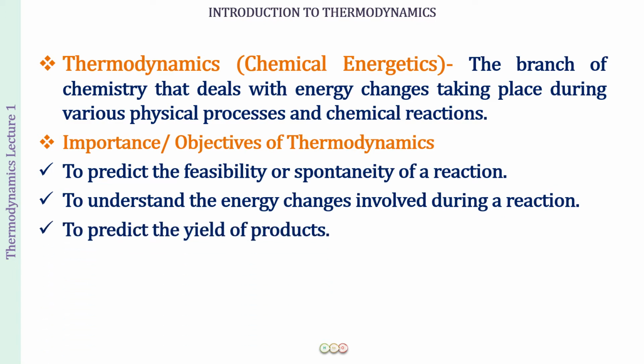Next, to predict the yield of the products. So how much of the product is going to be formed? Well, the two substances react, but will they be producing an appreciable amount of the product or not? It is going to be advantageous to us to use that reaction to produce a particular substance, because in a reaction, well, there are going to be many ways that we can produce a substance.